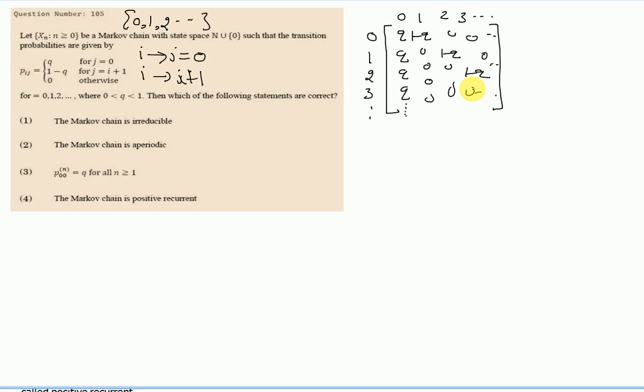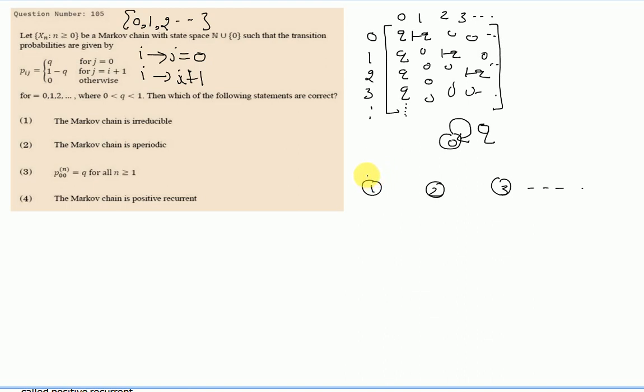For a better view of this question, we have to make a transition probability diagram for this transition probability matrix. So we have state 0, state 1, state 2, state 3 and so on. Going from state 0 to state 0, the probability is q.